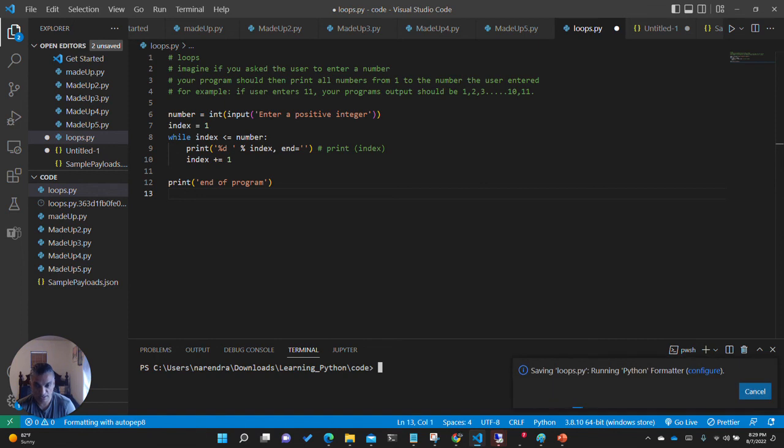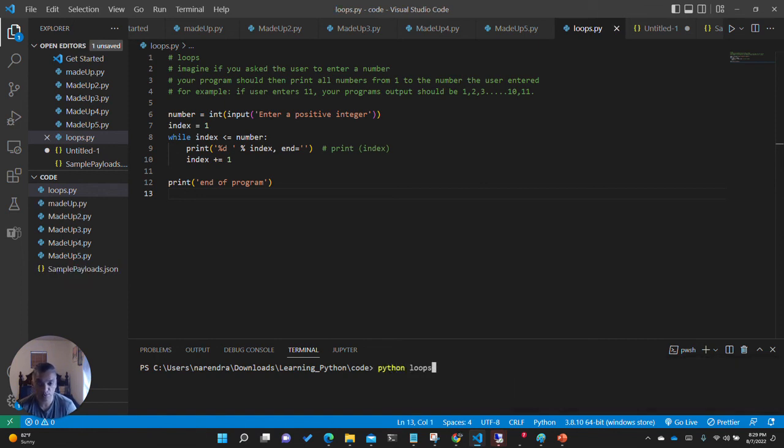So we say python loops.py. It asks us to enter a number. Let's just say 9. And you can see it's running 1, 2, 3, 4, 5, 6, 7, 8, 9, and end of program.